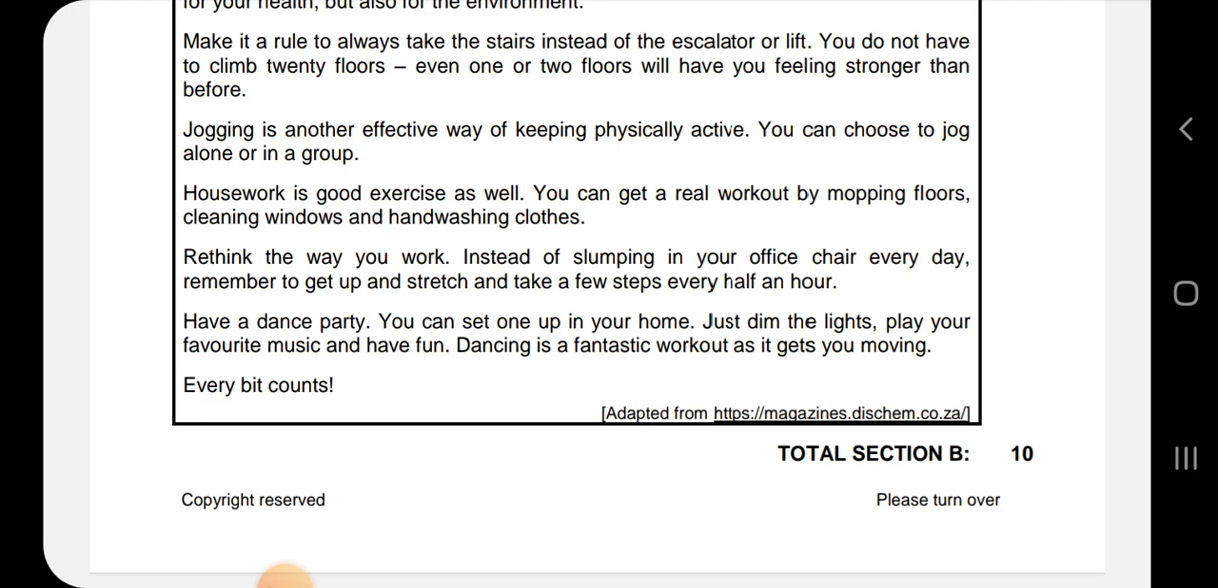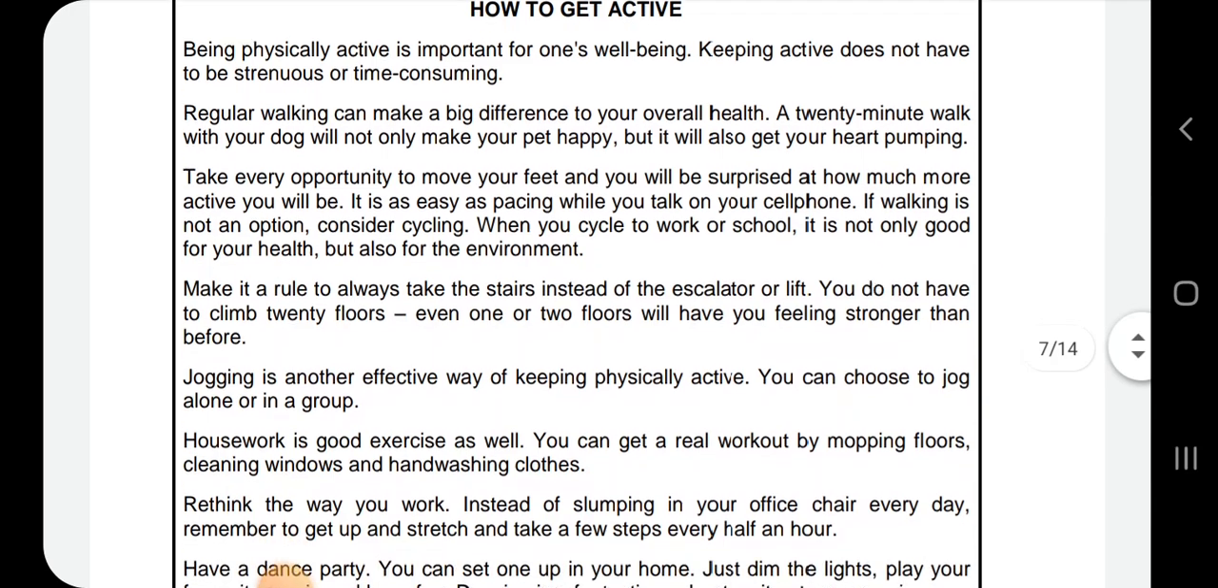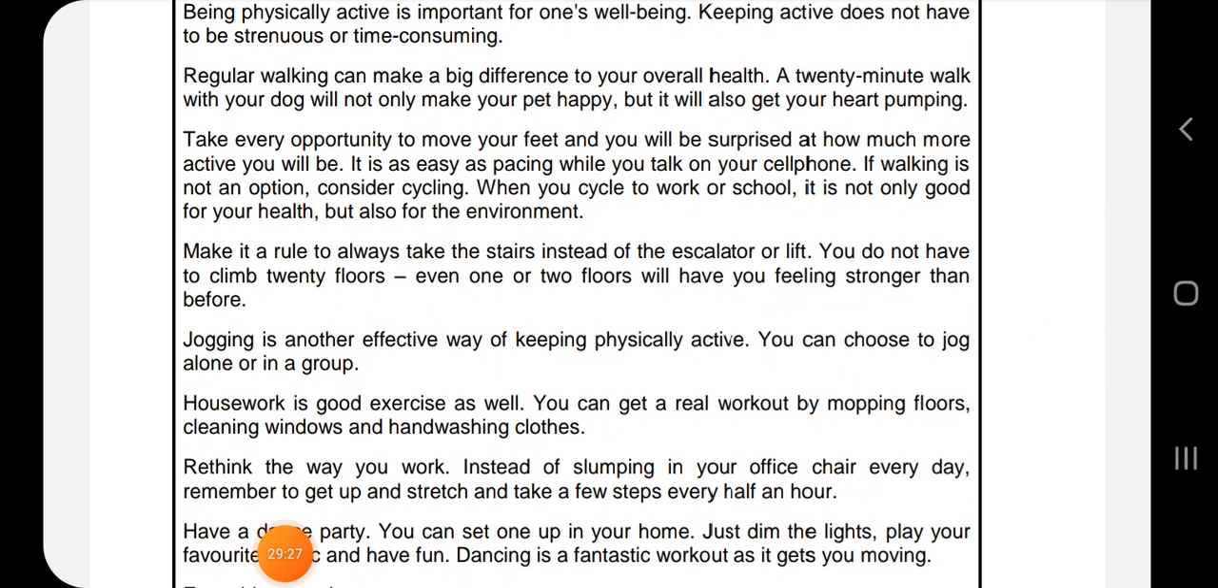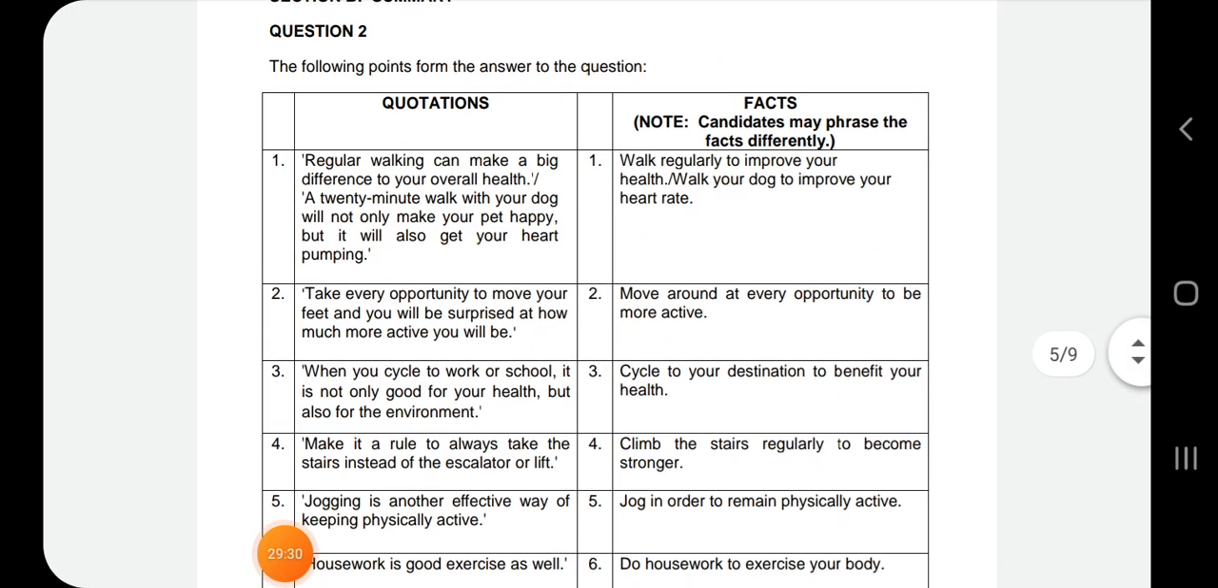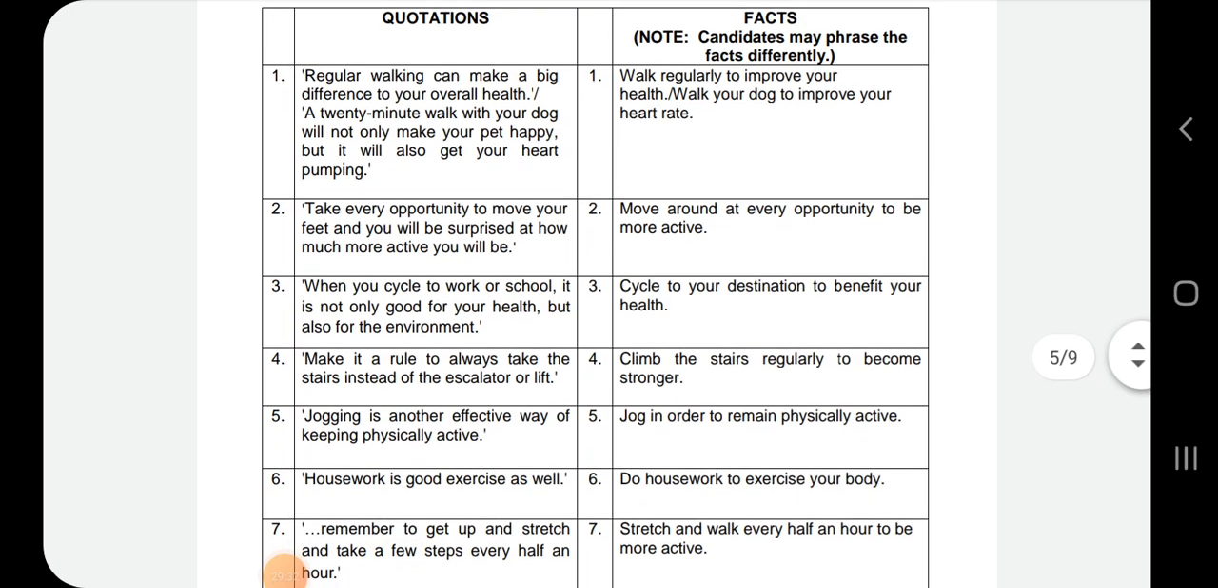Rethink the way you work. Instead of slumping in your office chair every day, remember to get up and stretch and take a step every half hour. Have a dance party. You can set up in your home. Just dim the lights, play your favorite music, and have fun. Dancing is a fantastic workout as it gets you moving. I hope you're writing your points as I was reading for you guys. So here is how you summarize. Summarizing is giving facts, okay?